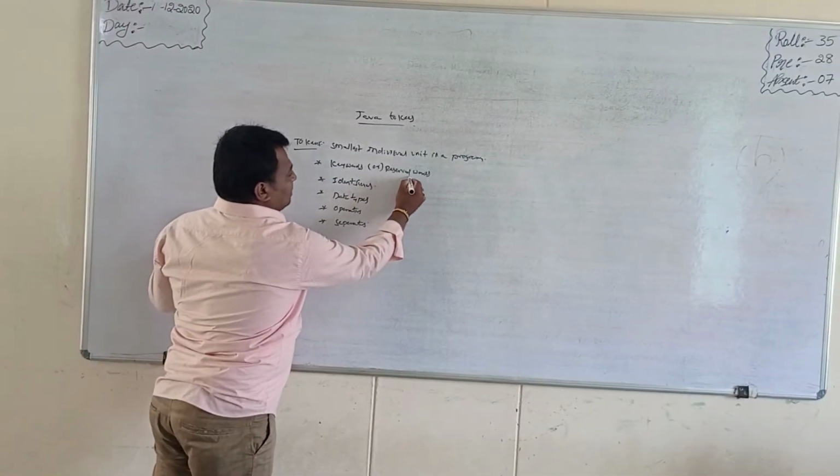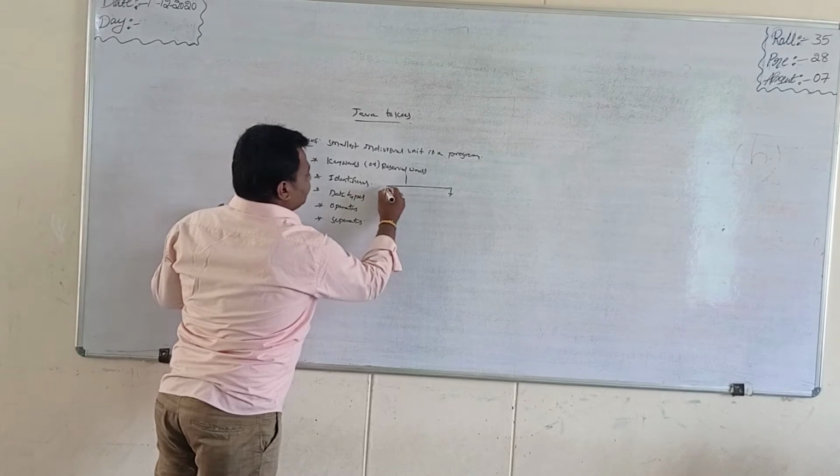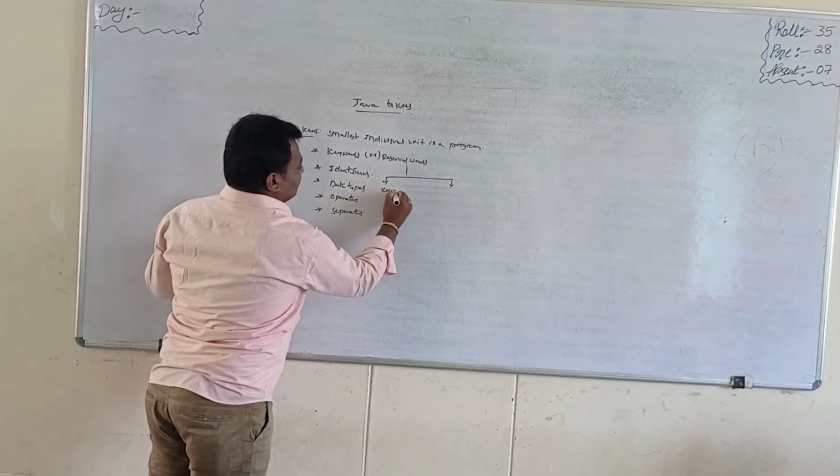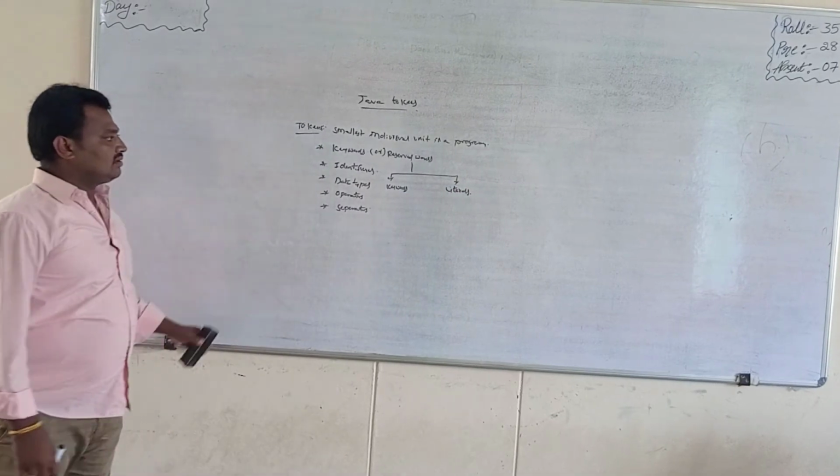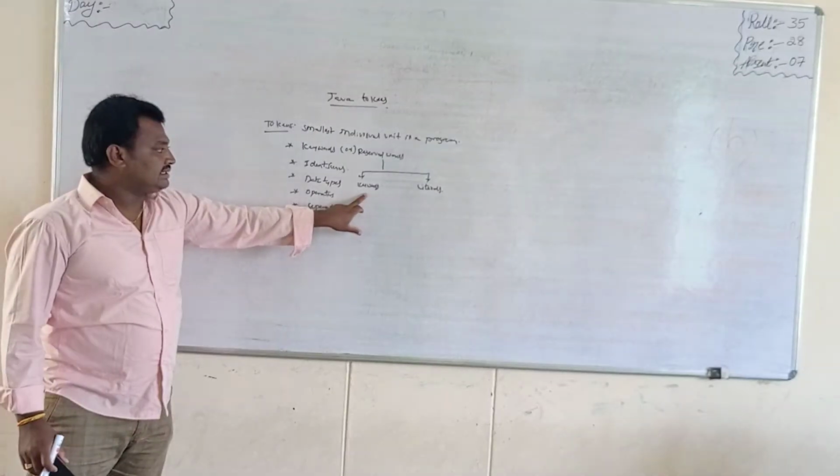Basically, the reserved words can again be classified into two types: keywords and literals. Keywords are reserved words.